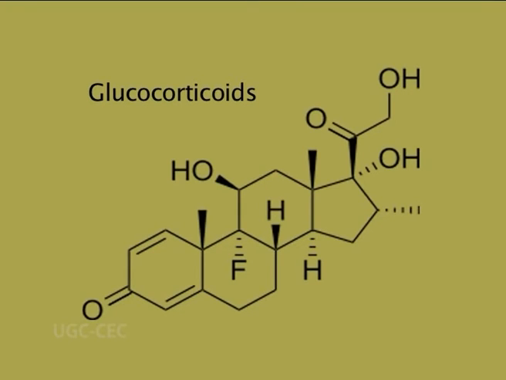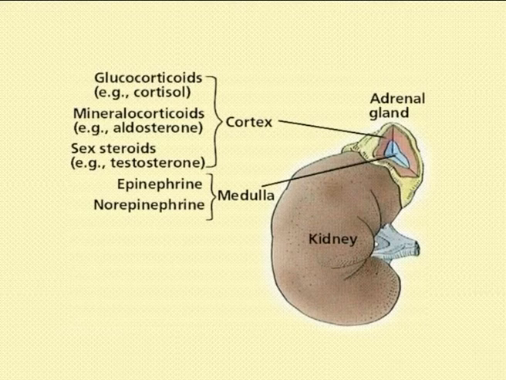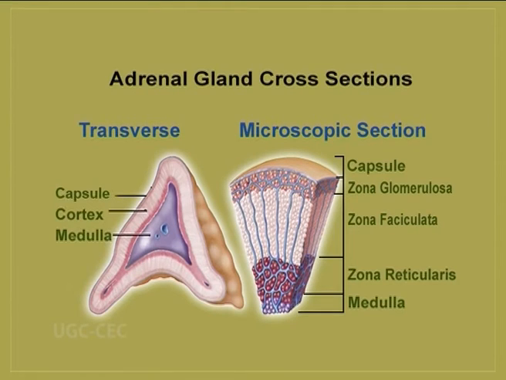Moving on to the second category, which is called glucocorticoids. Cortisol or hydrocortisone and corticosterone are the main glucocorticoids synthesized by the middle zone of the adrenal cortex called zona fasciculata. Glucocorticoids have widespread effects on the body systems. The main functions include the regulation of carbohydrate metabolism, promotion of formation and storage of glycogen, gluconeogenesis, which is the formation of new glucose, and lastly the promotion of sodium and water reabsorption from renal tubules.